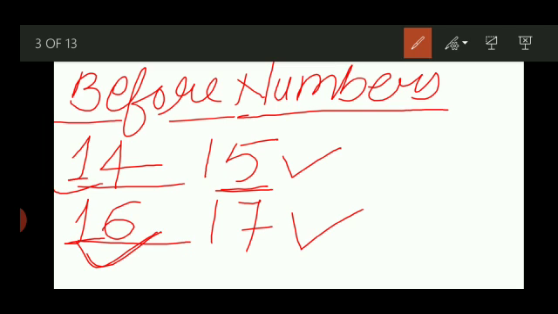There is no problem. I didn't ask and nobody said the 14. Only I asked what comes before 5. You said 4. I have written 4. Immediately your answer is showing on the board. Next number, I asked to you what comes before 7. You told me 6. I have written, both answers are correct. Now let's do some more practice so you can understand well.